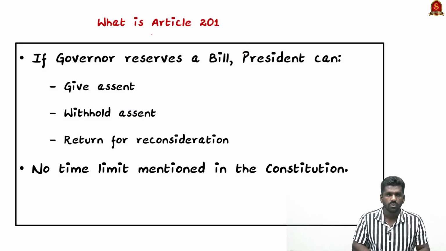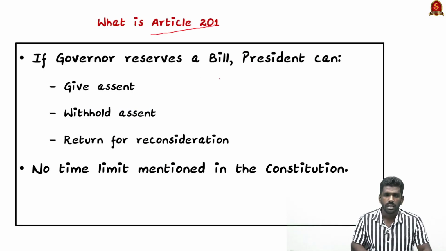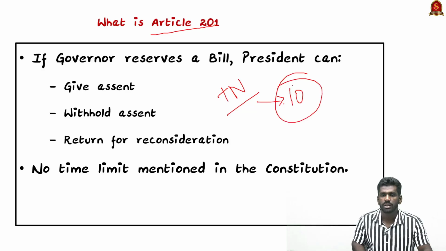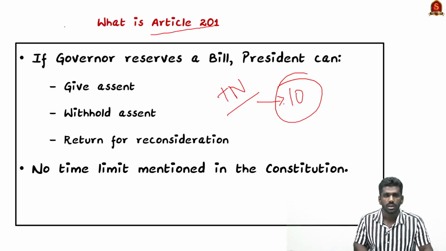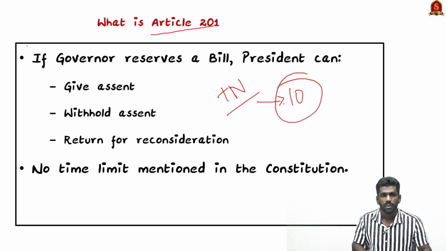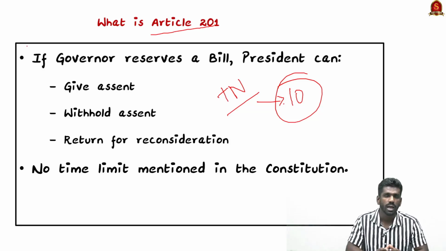Firstly, about Article 201. Recently the Supreme Court has declared a verdict on the Tamil Nadu government case on granting assent to the state legislature bills. More than 10 bills were pending before the governor of Tamil Nadu. So the Tamil Nadu government appealed to the Supreme Court regarding the governor taking action on these bills, and the Supreme Court has determined a time frame for the governor and president to act on the state legislature bills. So this is about Article 201.